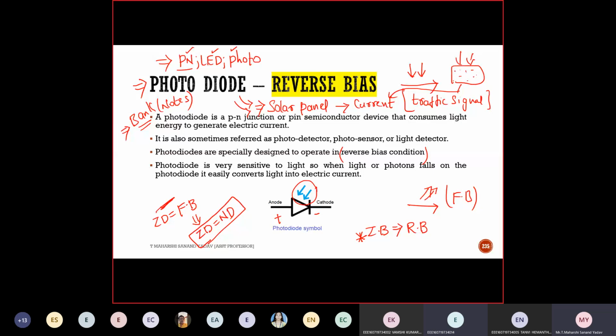LED works under forward bias. What is happening in an LED? Because of the flow of current, it converts the current to light. And it is made of which materials? Third group and fifth group. Photodiode works under reverse bias. It consumes extra energy to generate current. That's it. So I hope you are clear.